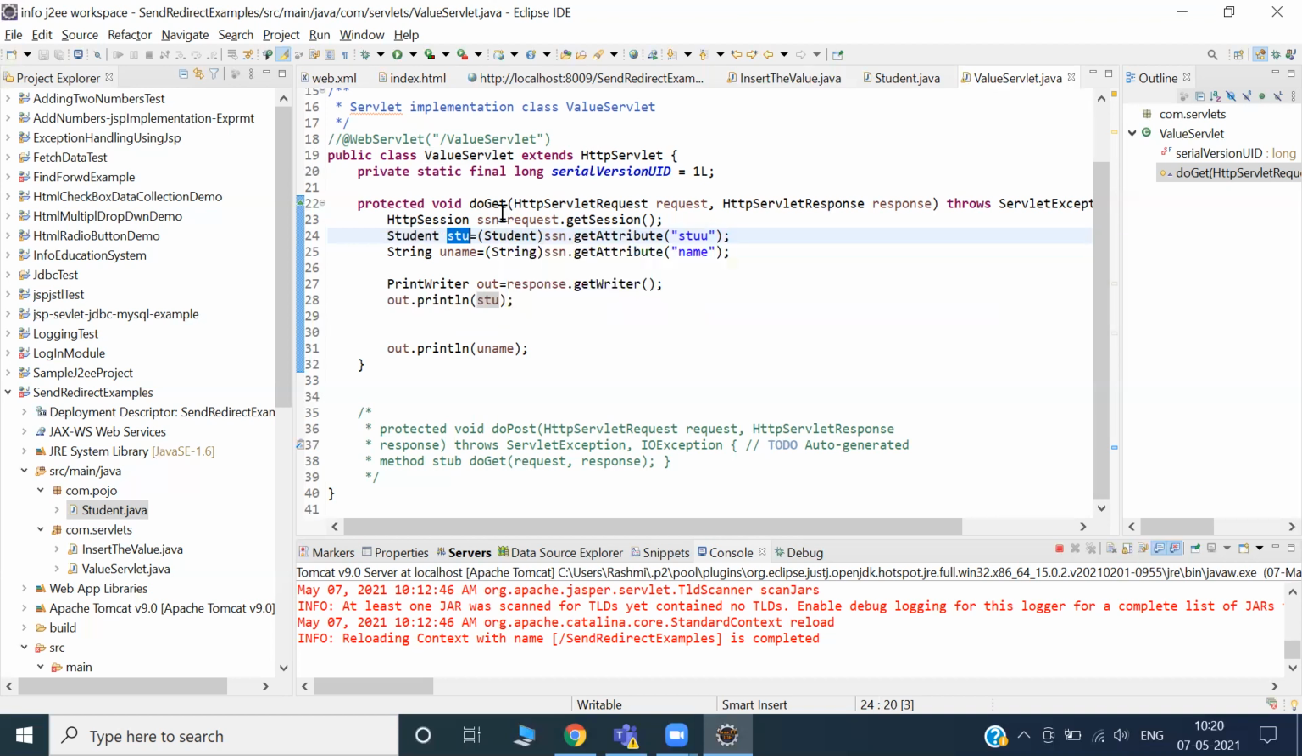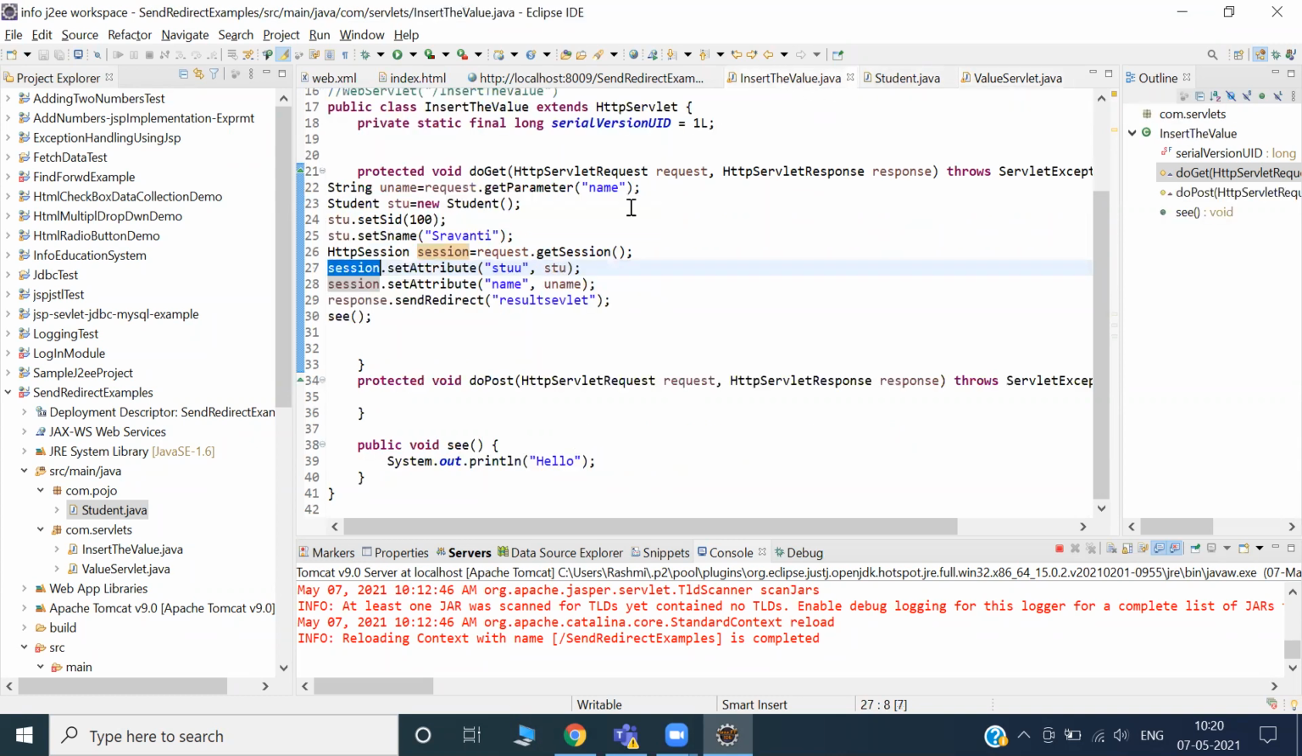ID and name, right? ID and name. Okay, we'll see. Then what other name? I need to find the name also. What name contains? Name contains uname. What is uname contains? Uname contains request.getParameter.